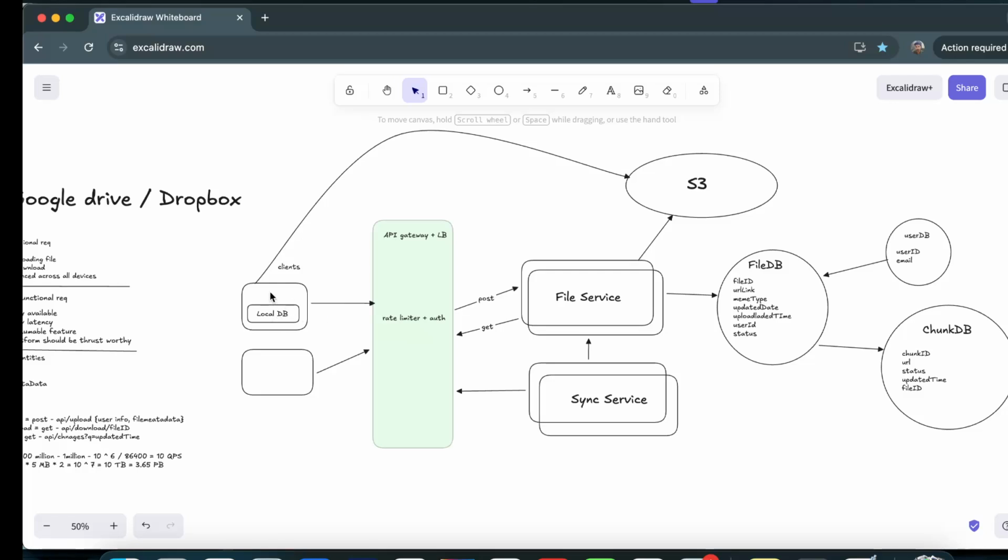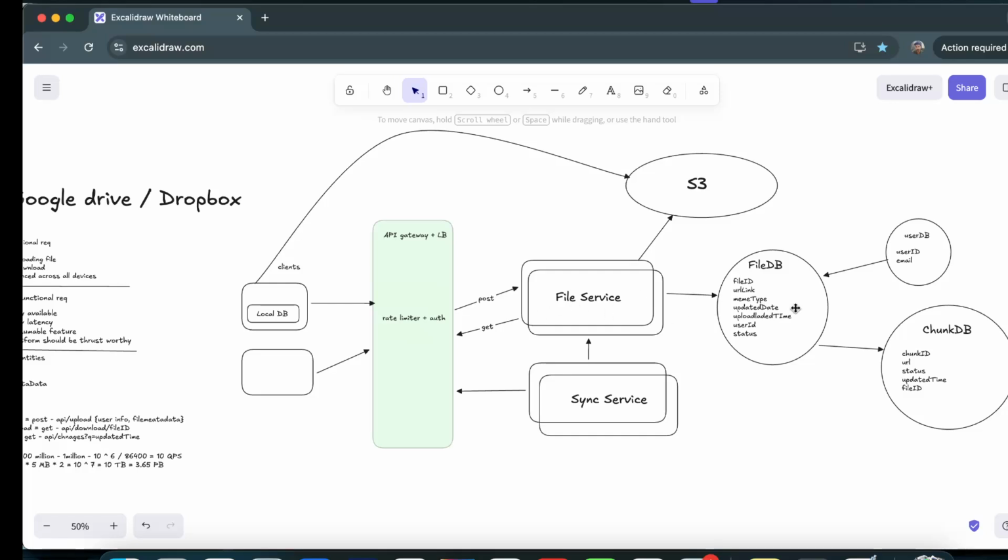Now at any point in time, let us suppose on my mobile phone I have modified some content in that particular file. So based on the chunks, we have to resolve this. These watchers will notify this Google Drive client: okay, this file has been modified. So we have to wait and check whether the file is stable or not. Within 1 or 2 seconds, let us suppose I have modified multiple things, we verify whether the user has stopped modifying and the file is stable now. We collect all those modifications and figure out in which particular chunk the modification was done, and based on that the request goes to the file service saying these are the particular chunks that got modified.